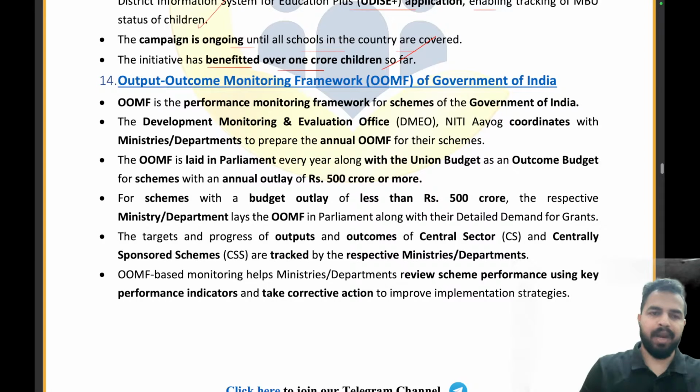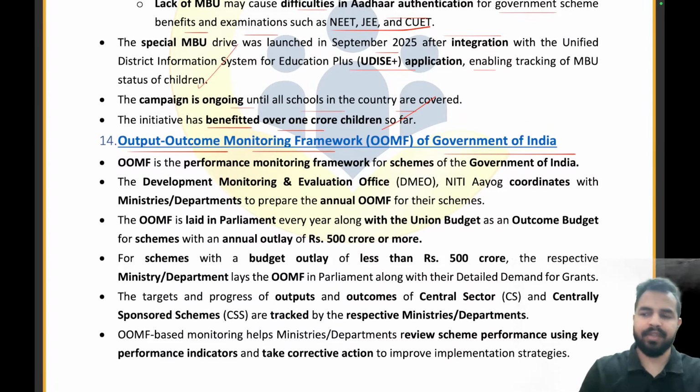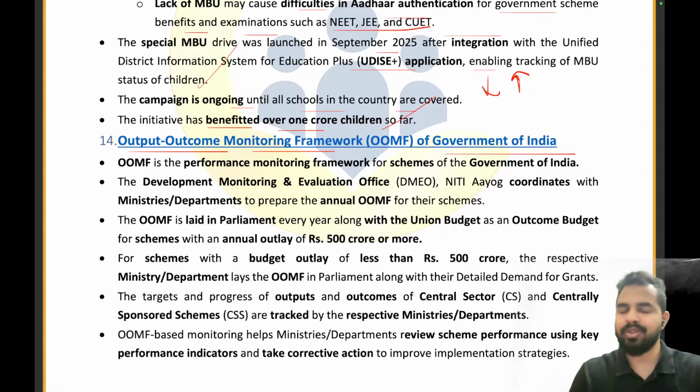Now moving on to the next part, the outcome monitoring framework of the Government of India. So let's try to discuss this with the help of an example, guys. Let's take an example that you were scoring less marks in the general awareness section of the RBI exam, right? So I told you that you cannot basically afford the quality learning, so don't worry. I am providing you the general awareness learning freely on YouTube.